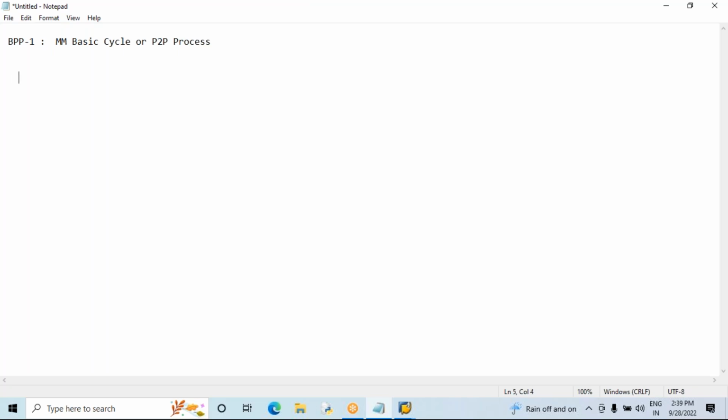Most of the interest, they'll ask you the flow. Could you explain? So if you have some 0 to 1 year of experience, they will definitely check what is the flow of the P2P process here. They'll ask you how you are going to explain the flow of the basic cycle or P2P process. Now tell me what are the steps you are going to involve. The first step here.